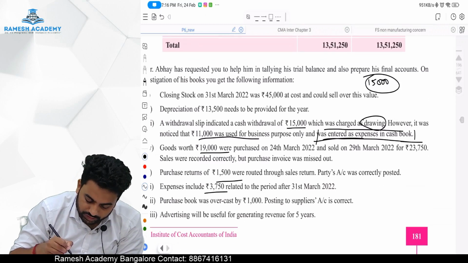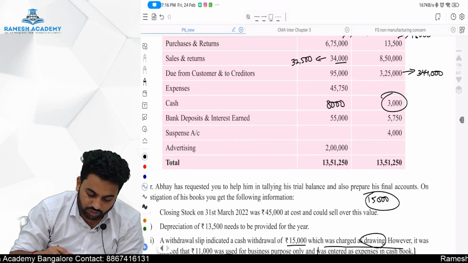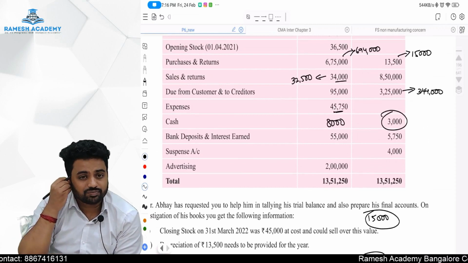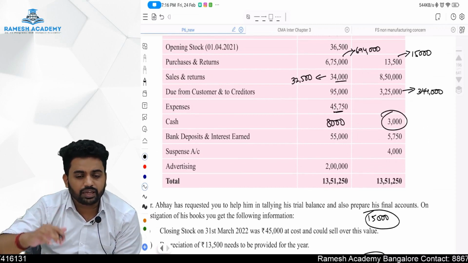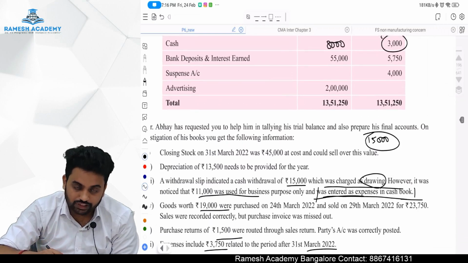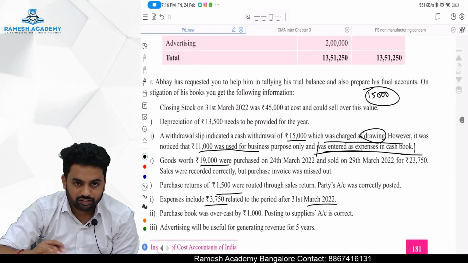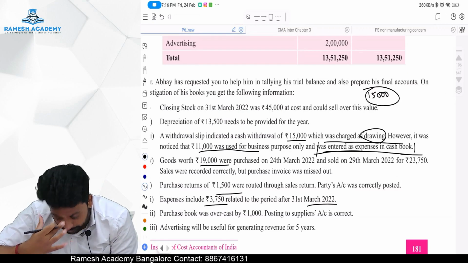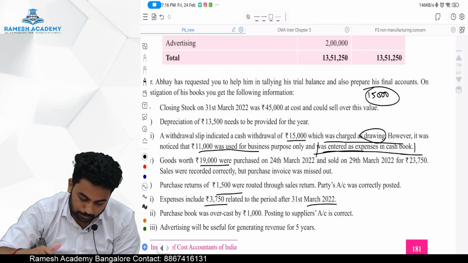Expense includes 3,750 relating to the period after 31st March 2022. So expense of 45,750, in that prepaid is there, that we will adjust. However, both will be debit only. That will not affect, it is error of principle, so it won't affect the matching of the trial balance. So let it be.